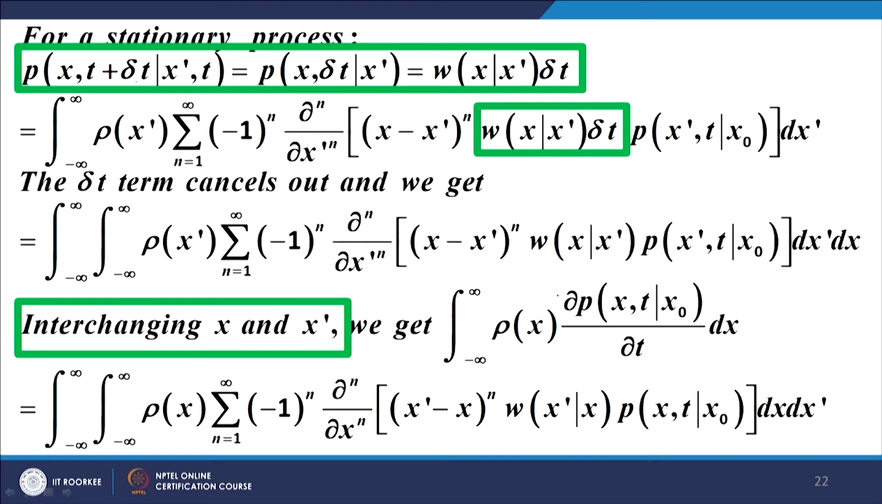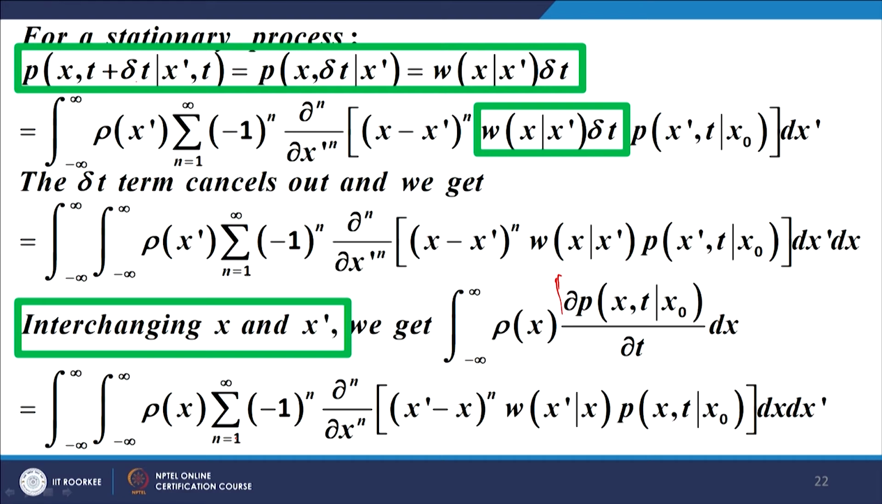If I take this to the left hand side, then integral of rho x into this minus this expression, take rho x common and you get this integral, this minus this whole thing is equal to 0. That implies dp upon dt is equal to this entire summation, with the integral.